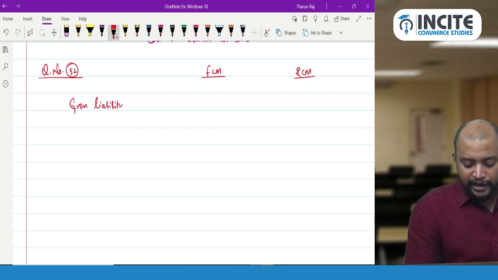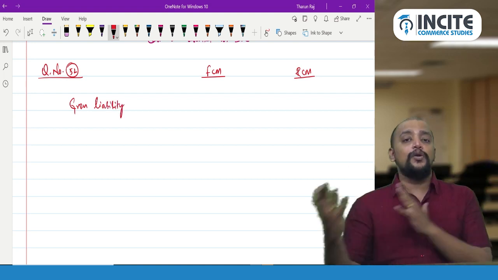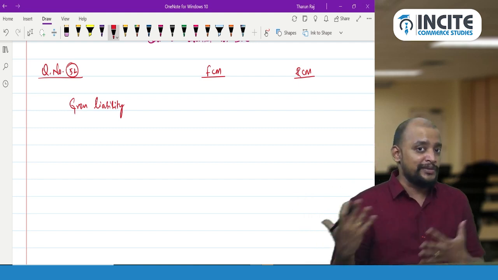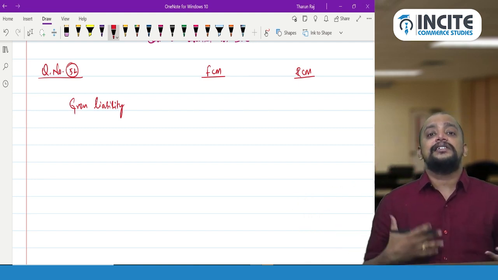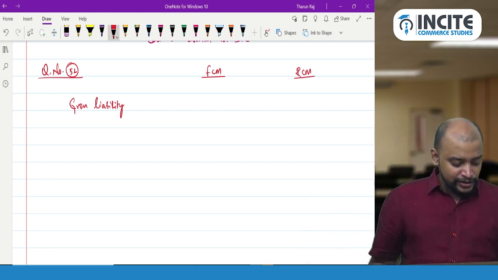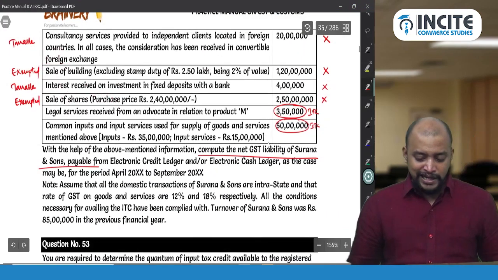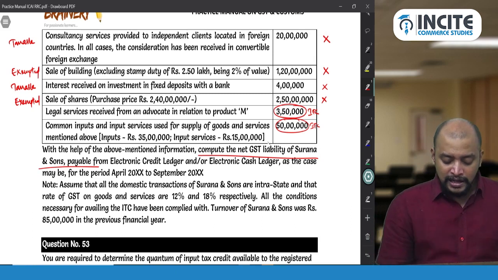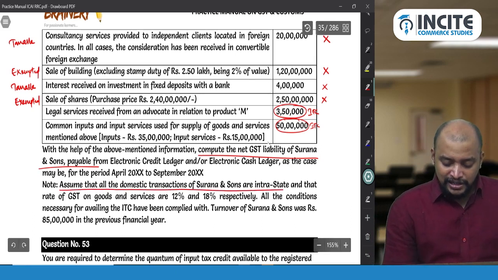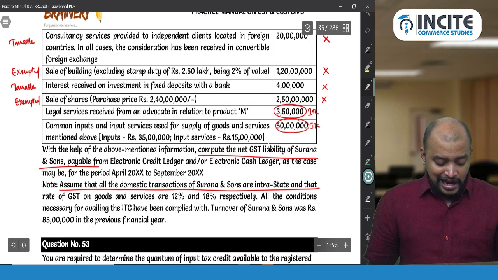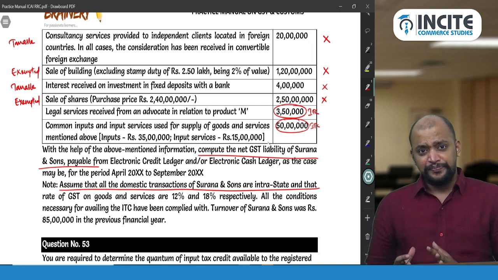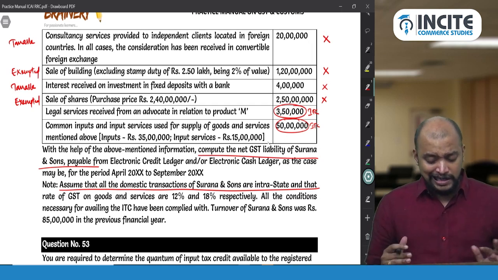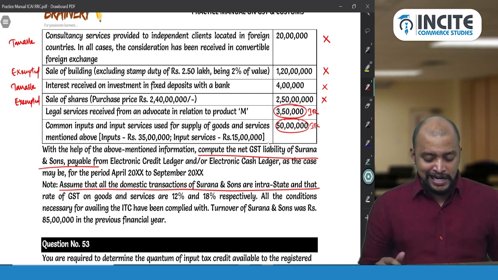In that working note we need to classify properly what I have given, whether it is taxable or exempted, etc., and the justification needs to be provided. Then gross liability computation will be easy. For goods you take 12%, see the rate. Assume that all the domestic transactions of Surana are intrastate, and that rate of GST on goods and services are 12% and 18%.